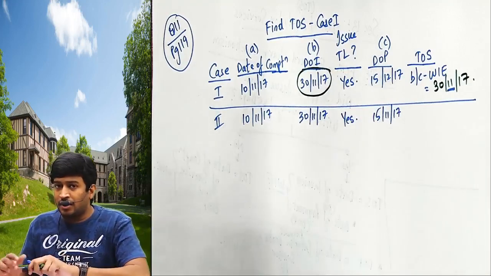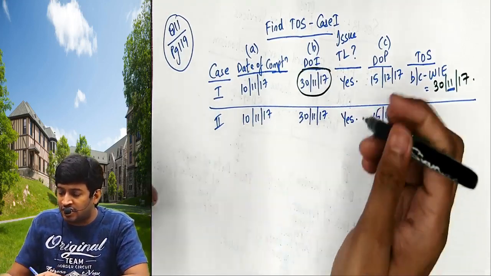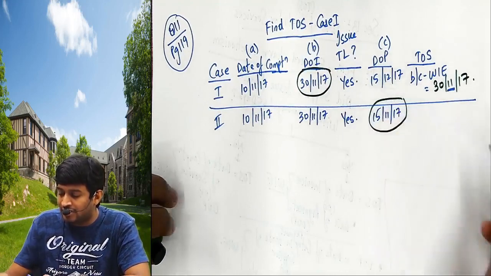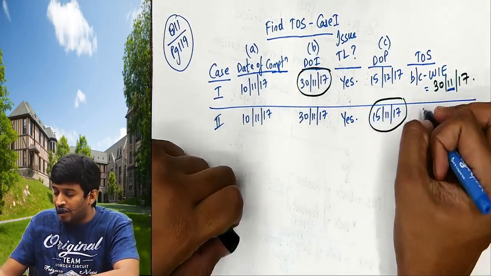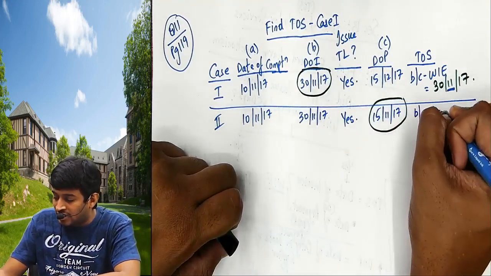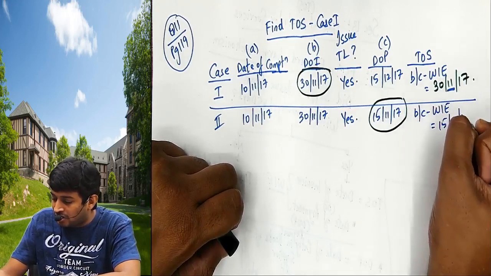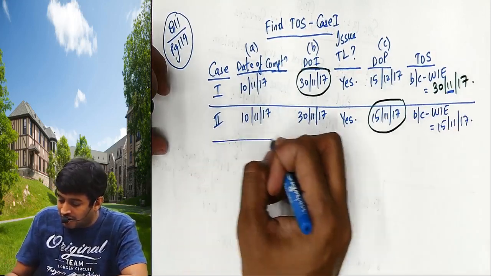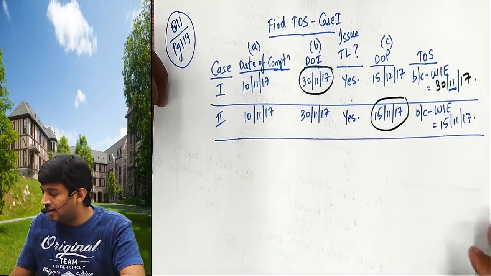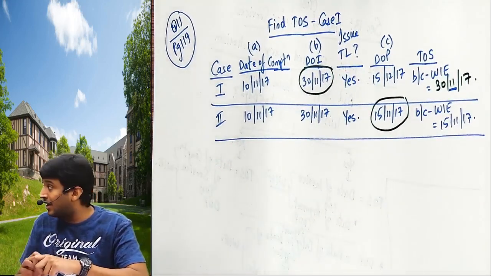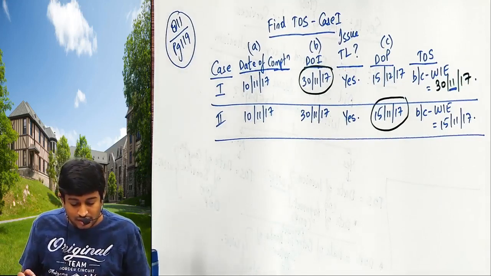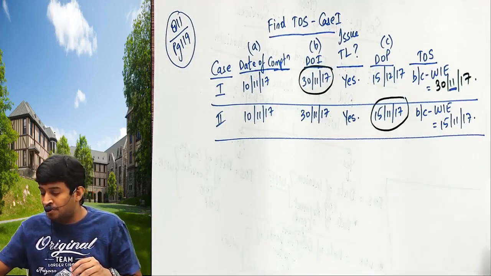Then date of invoice or date of payment, whichever is earlier. Date of payment is earlier. So B or C, whichever is earlier, will give me 15th November 2017. Am I clear? Clear. Now remember this point.